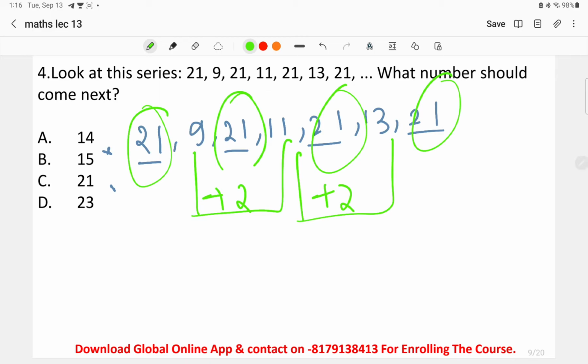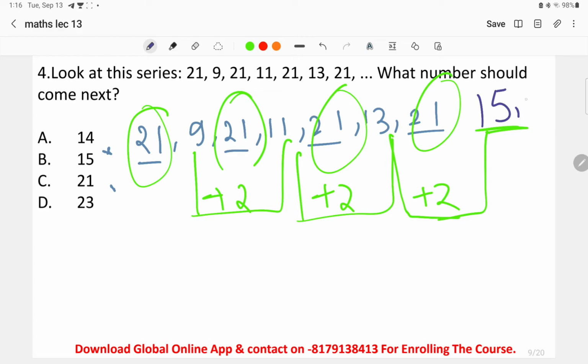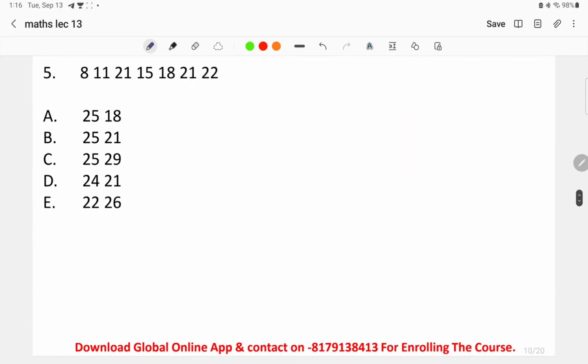So what is the next number? What should be the next number now? After 21, again what we will do is 13 plus 2. So basically the answer will be 15. Okay, 15, 21. So this is the pattern. That is option number B, the right answer to the question. Moving on to the next question now.